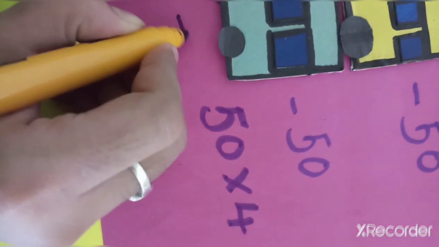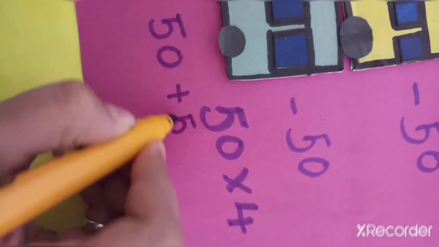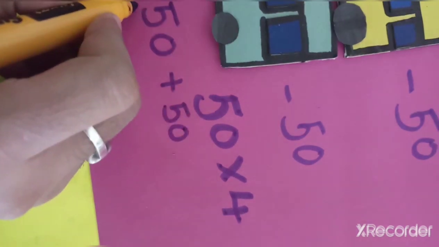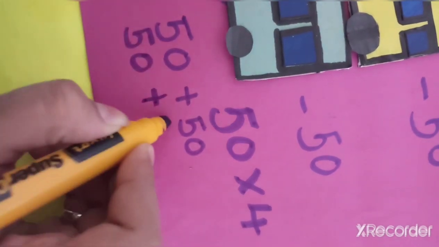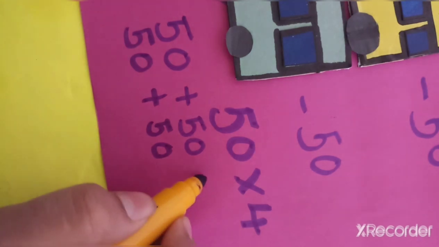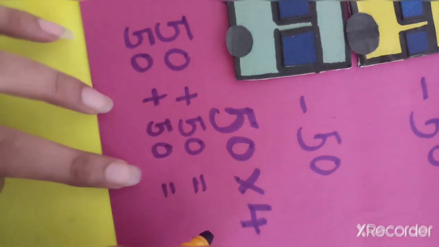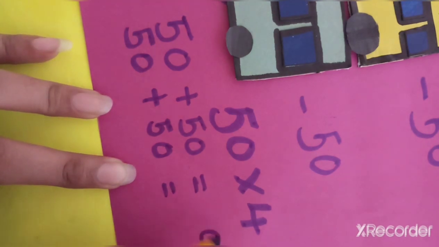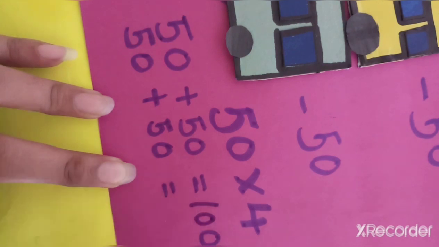Otherwise, you can do it this way also. 50 plus 50, 50 plus 50. In any easy way, you can count it. 0 plus 0 is 0. 5 plus 5 means 5 2s are 10. So we write here 100.